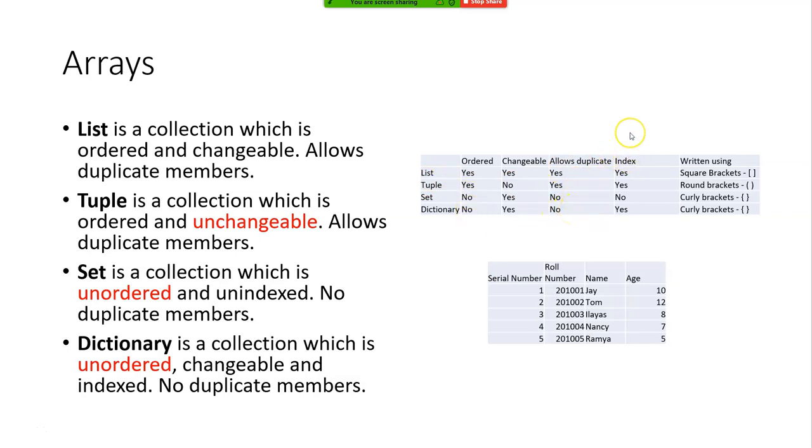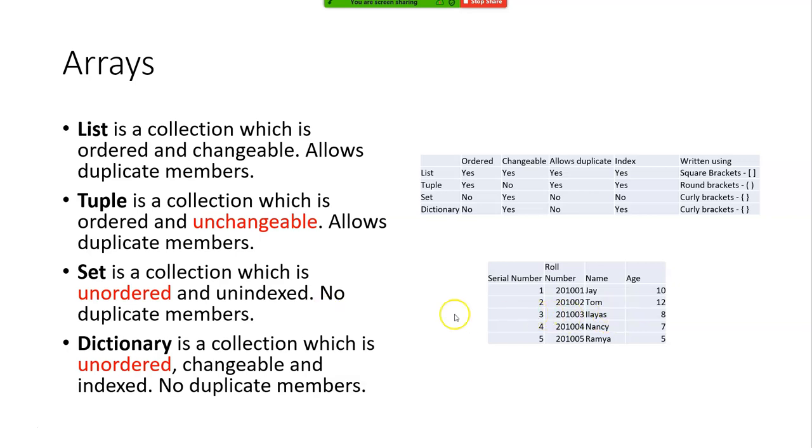What is an index? It is the position starting from the beginning of the array, in the order in which the array is there. That means for this third row, or serial number 3, I refer to it using a specific notation and say that the name Elias is there.